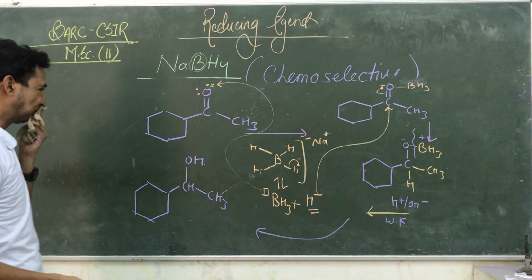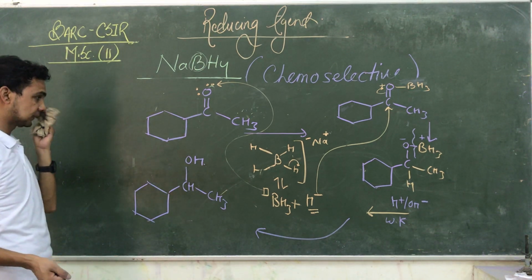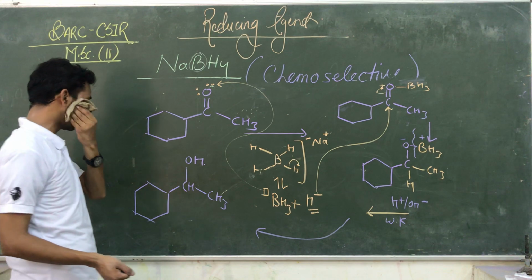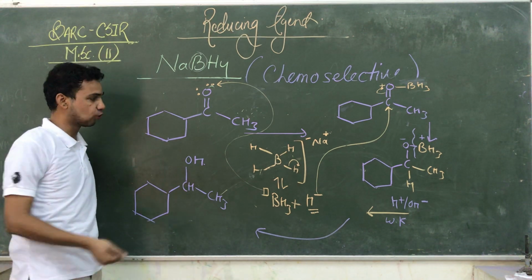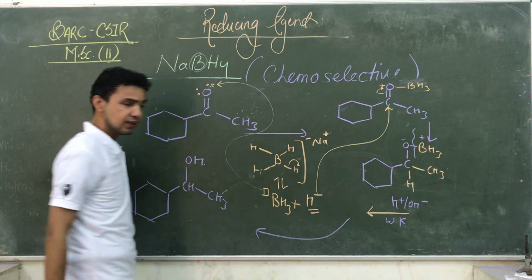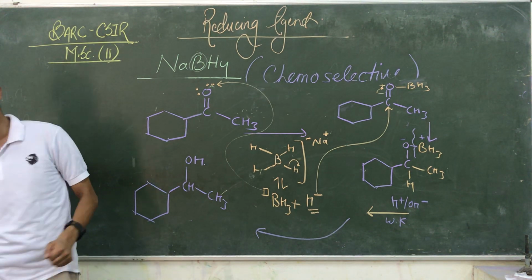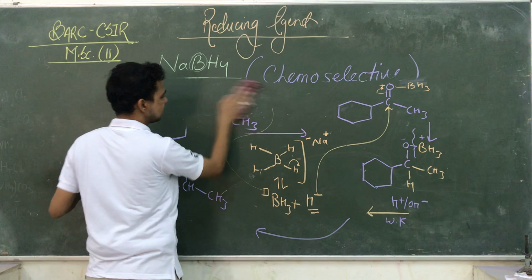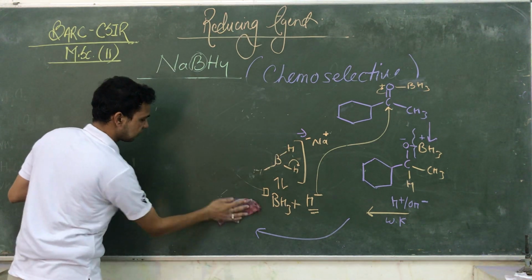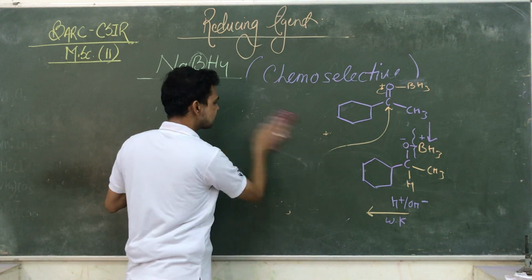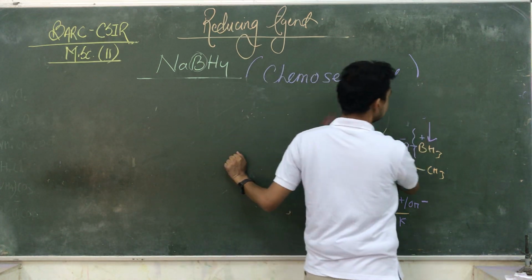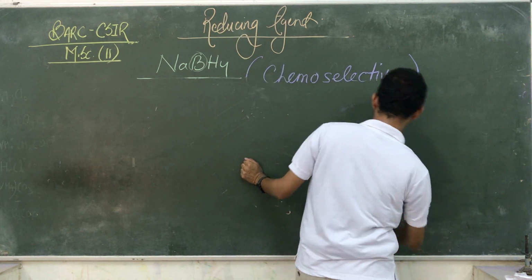Okay, so that is a general mechanism. The same mechanisms take place in all types of aldehydes and ketones when they react with NaBH4. So these are the two types of reactions in which we have shown you the properties and selectivity of these functional groups, and which type of functional group is affected by the NaBH4.